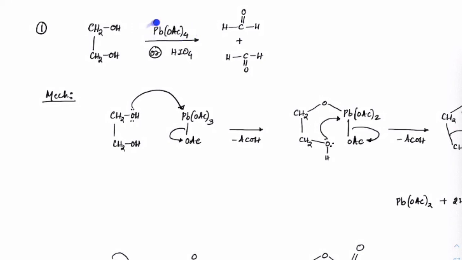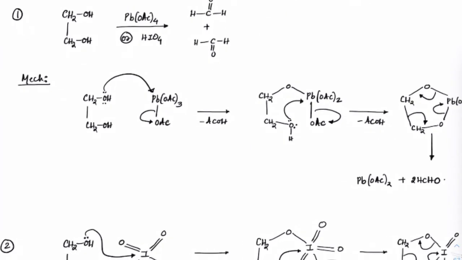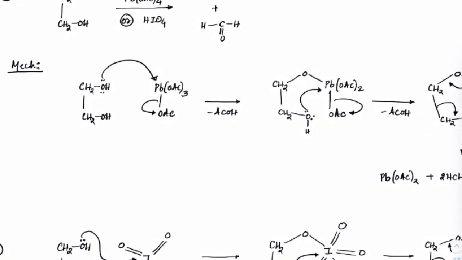So if you treat that with lead tetraacetate, okay, LTA, if you remember, or you can use periodic acid. Any of these would give us bond breaking between carbon and carbon. Okay, see how the reaction is taking place here.